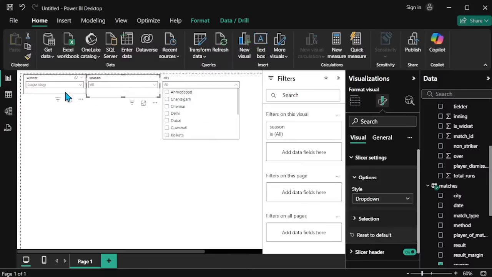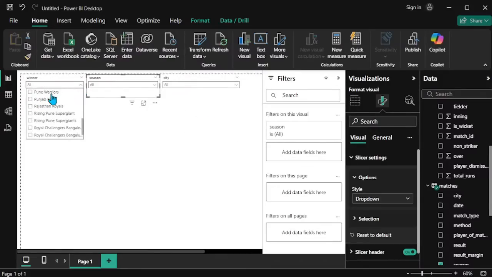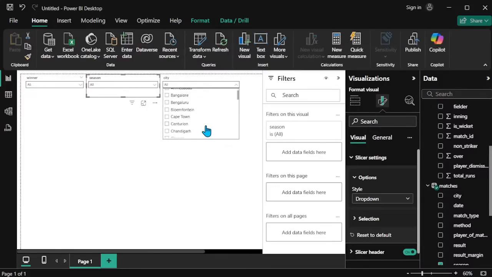So Ahmedabad, Chandigarh, Chennai, Delhi, and Dubai. These kinds of cities only the Punjab team played in. If I deselect this one, now you see it is showing so many cities. So Raipur, Ranchi, Sharjah, Nagpur are not present in that particular selection option.